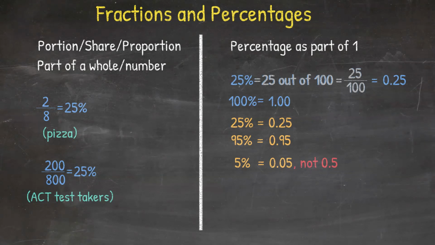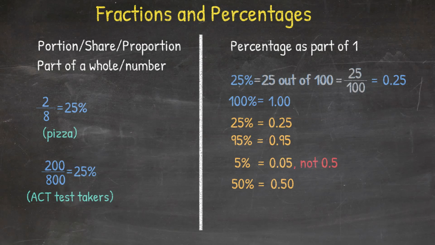95% comes out as 0.95. 5% is a bit tricky, and we write it as 0.05, not 0.5. 0.5 stands for 50%, because if we're filling out 2 spots, then we need to add a 0 after 5, because as we know, we normally don't write zeros at the end of a decimal number.